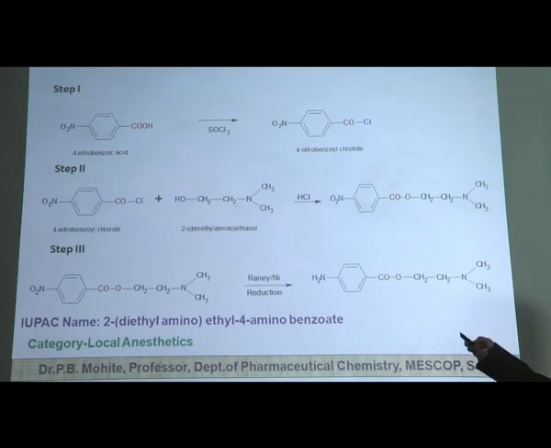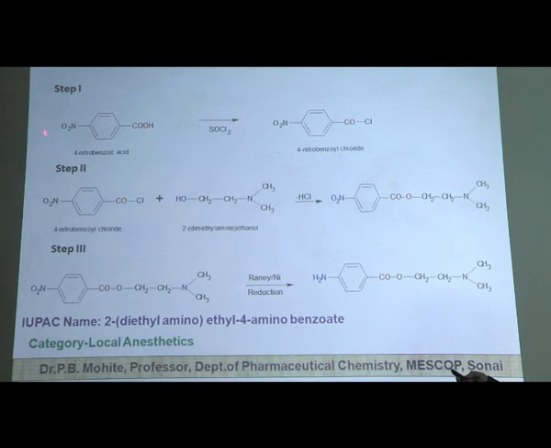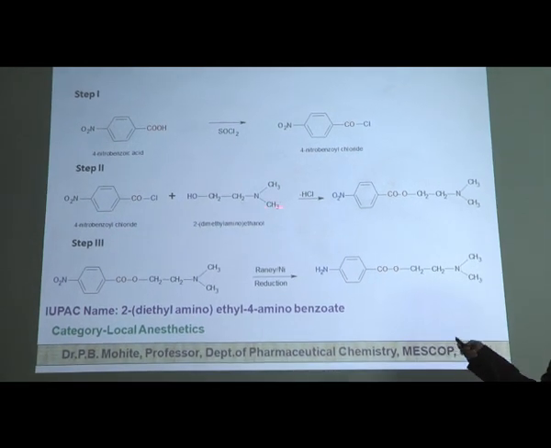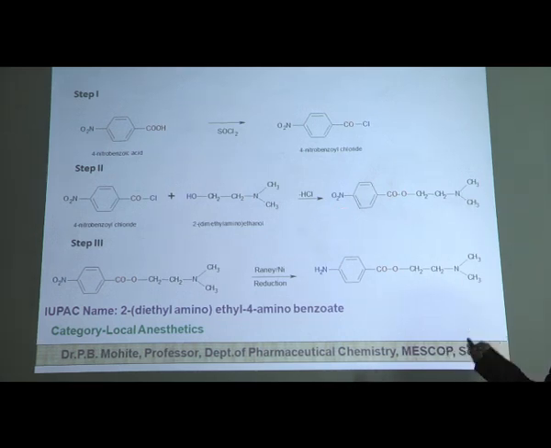Again, let us have an overlook on this synthesis. In step first, there is a conversion of the COOH group to the COCl group. In step second, there is a formation of the ester group, so it is called an esterification type of reaction.